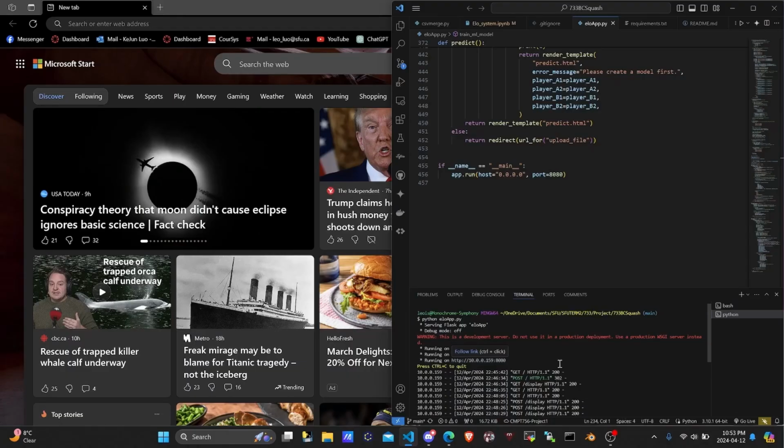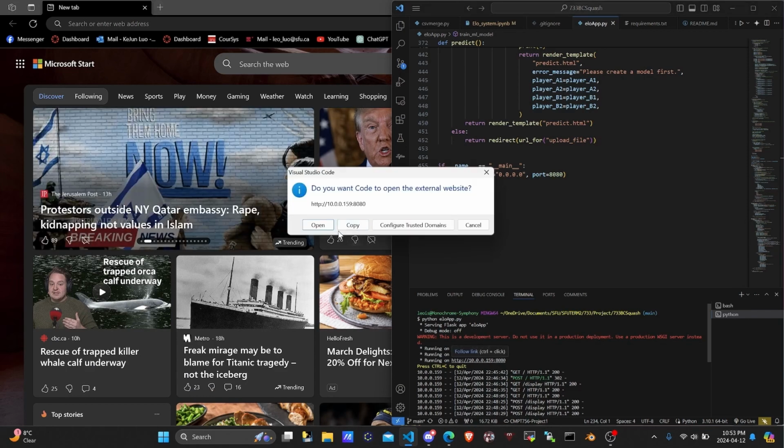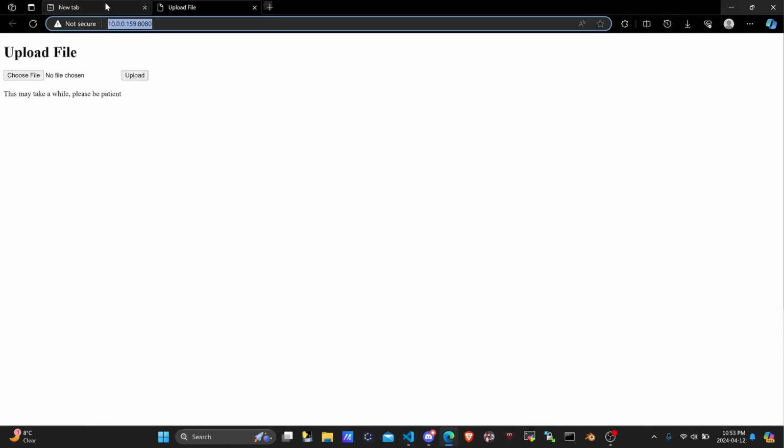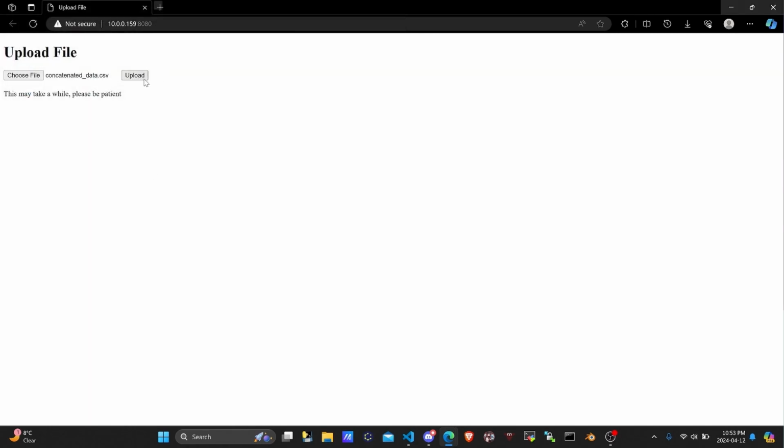The first thing you want to do after installing your Python environment is you want to click the links that they give you after running python elo app.py, and that opens up our web UI in a separate tab. Then you want to choose a file to upload. You can either choose between preprocessed or concatenated. Those two are the only two that have the proper formatting. Afterwards, you want to click upload.